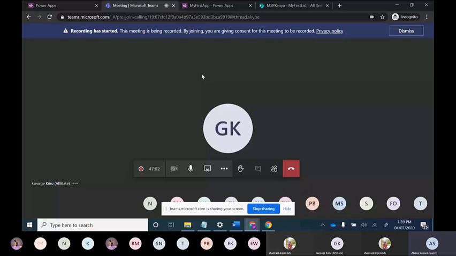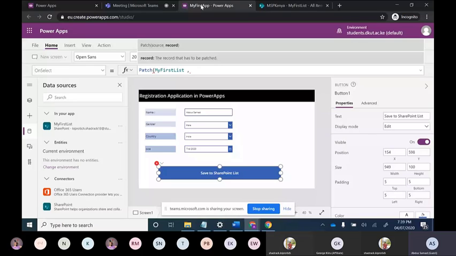So we are just at the basic stage. Today we will learn only how we can save our items from Power Apps to the SharePoint list. In the next lecture, we will learn about the notification. We will also learn that if someone new comes into this registration app, all these fields should be empty and they should be able to fill a new form. All these things we will learn when we increase our complexity in Power Apps. Am I clear? Yes, thank you.